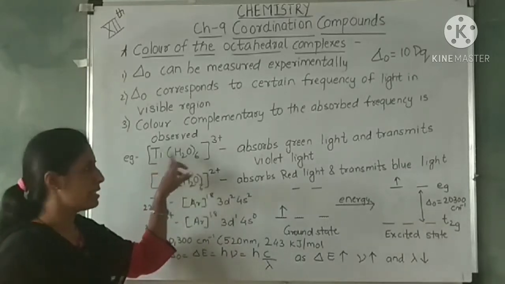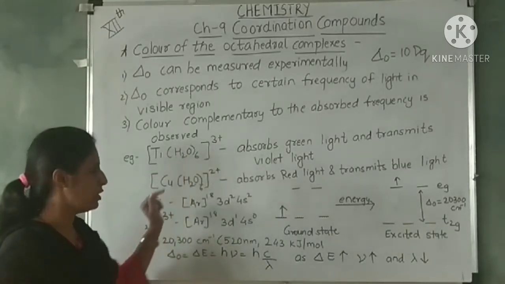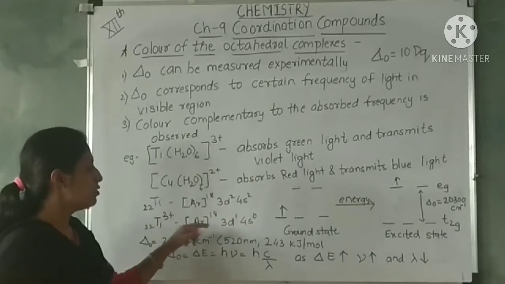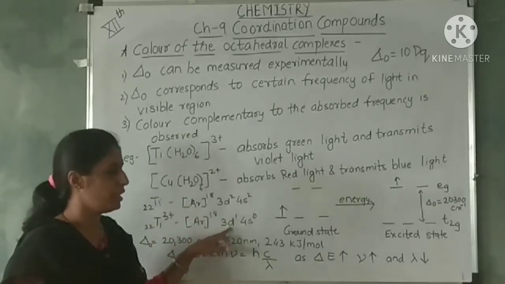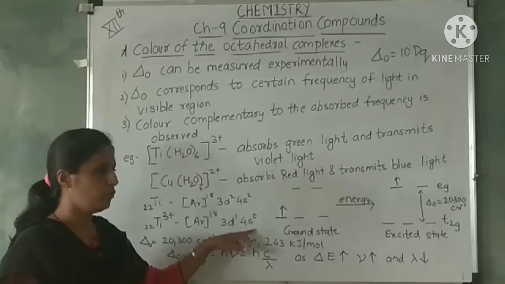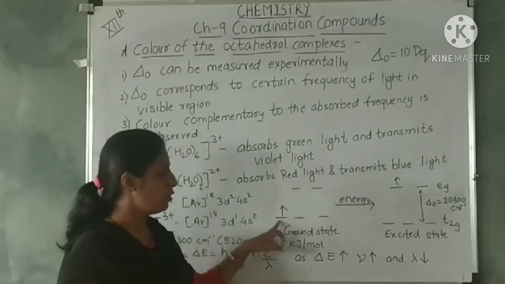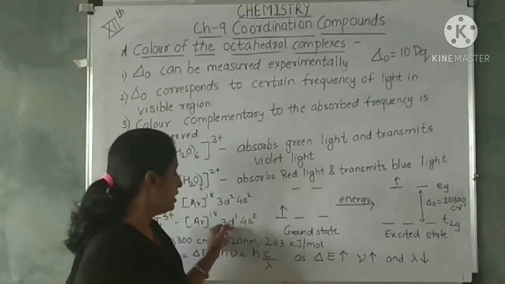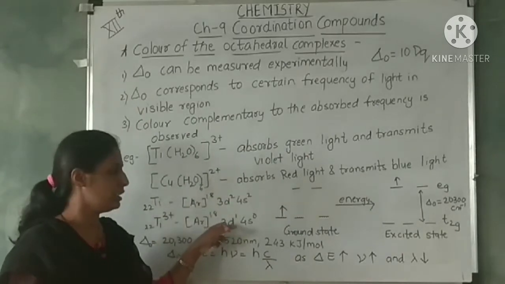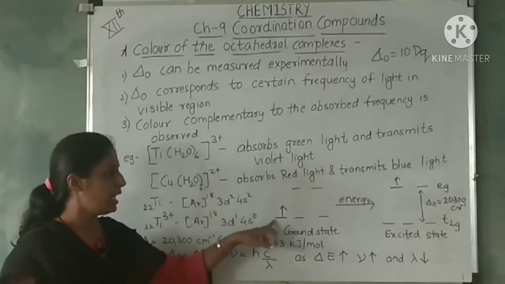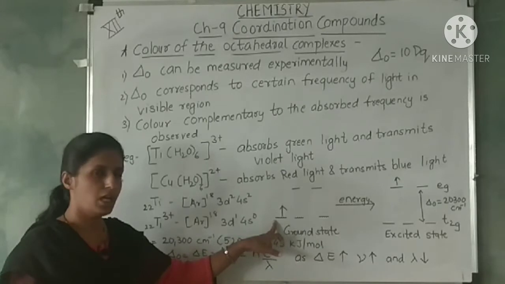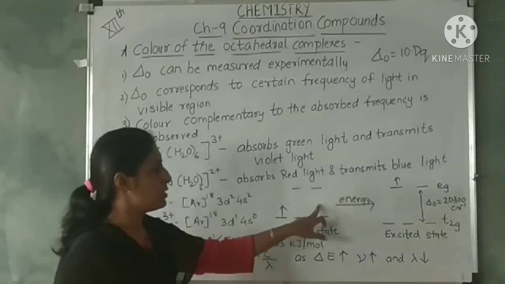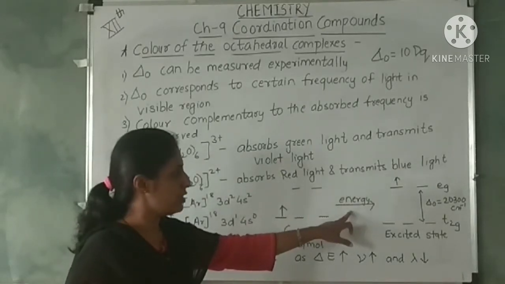Titanium in this complex has oxidation state 3+, so it will lose 3 electrons. So what will be the valence electron configuration? 3d1 and 4s0. It has only one d electron, and it resides in the t2g orbital.